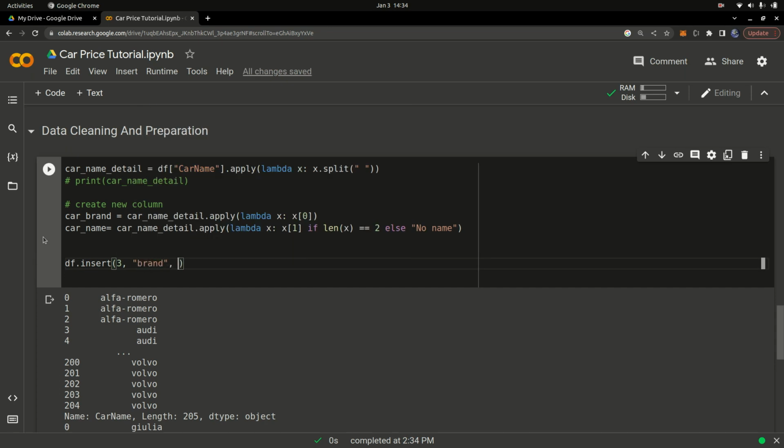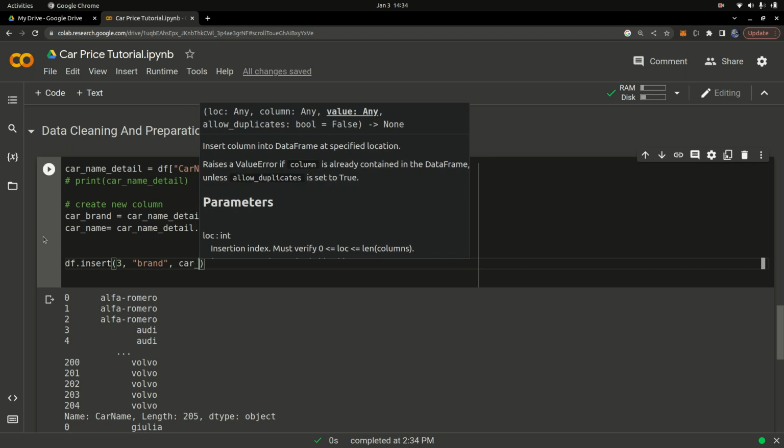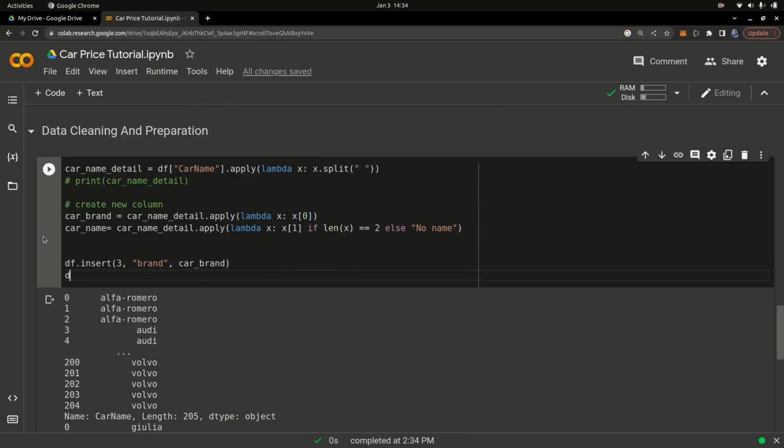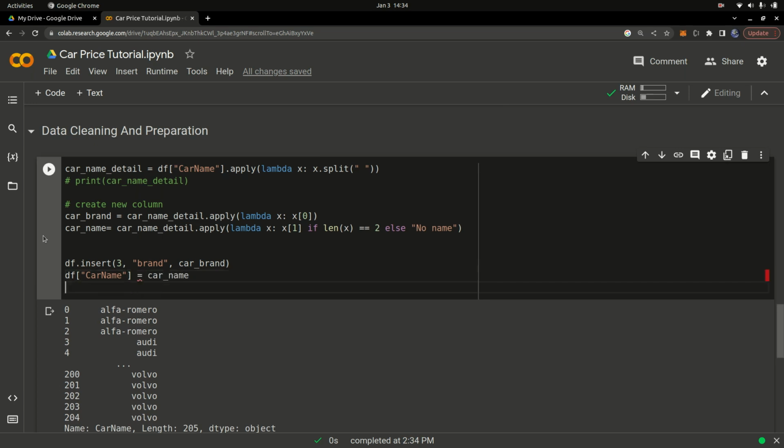We're going to insert the car_brand information, and I'm also going to say df car name. So we're going to change the existing car name to the one that we just generated ourselves. So I'm going to say car name is equal to car_name, and then from there I can just go df.head to check out that information, and then simply I can go ahead and run that cell.